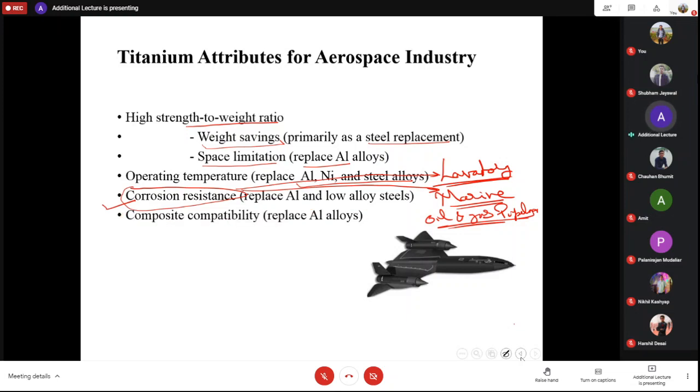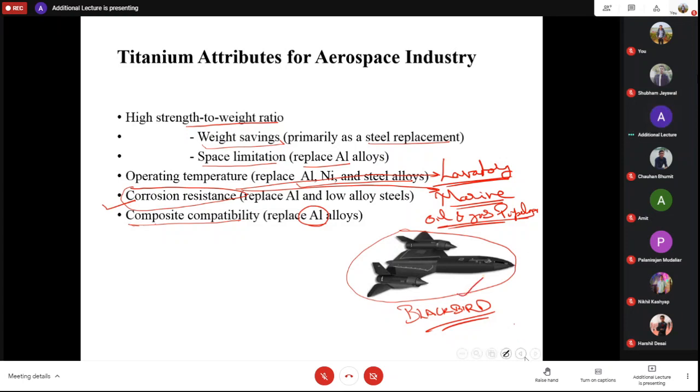Then the other beautiful thing about titanium is its compatibility with composites, which aluminium does not have. So due to this important property, it is highly used with composites in aircraft. And this is my favorite aircraft, which I told you about in the first lecture. Which aircraft is this? Blackbird. Yeah, Blackbird. So please go through this aircraft. It's really beautiful. Whenever you are learning about titanium, you must read about this aircraft, right?